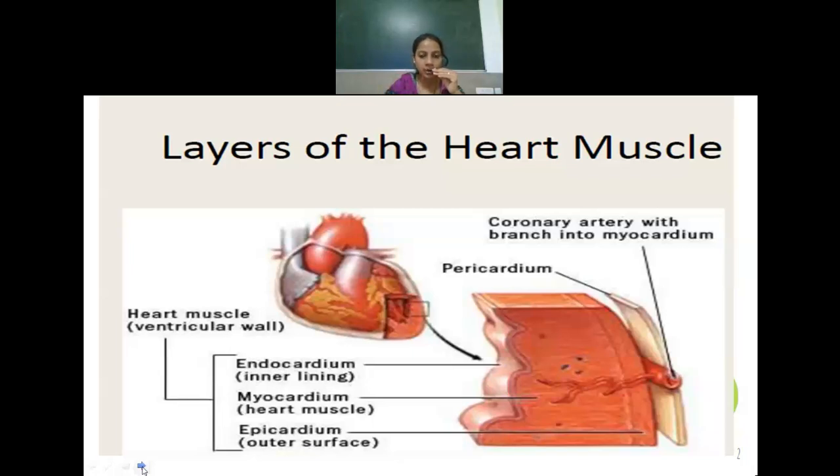So this is a figure of the layers of the heart. We have already discussed it. We have the endocardium, the inner layer, the myocardium, which is the middle layer, and the outer layer, which is the epicardium.